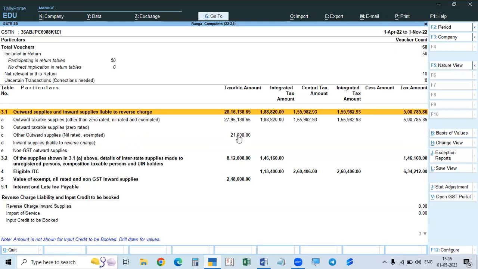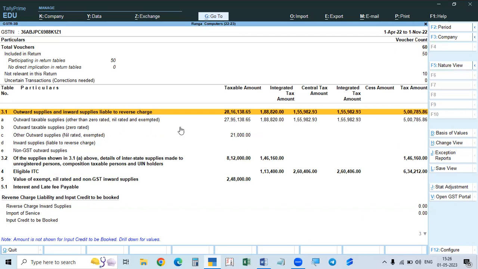In the GSTR we have 21,000, and the inward supplies liable to reverse charge. I told you now, liable to reverse charge because this is also a liability. Reverse charge mechanism, even though they are purchases, you have to pay the tax. That is also included here. It is included in the liability. And non-GST goods, just goods, there will be no tax. Nil rated, zero rated, and exempted, there will be no tax.